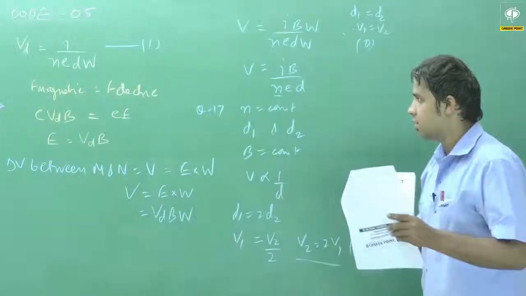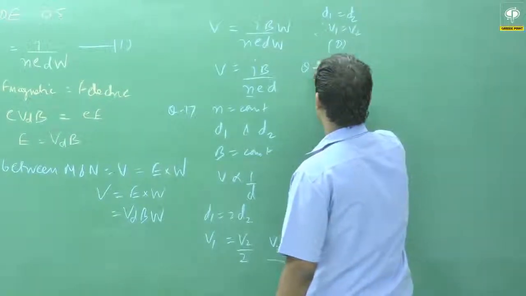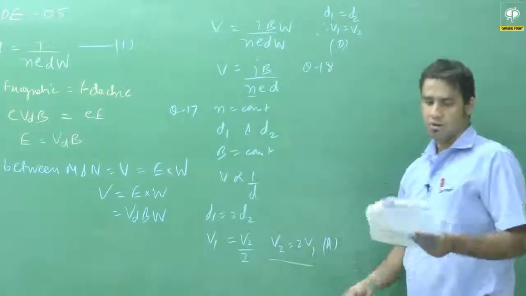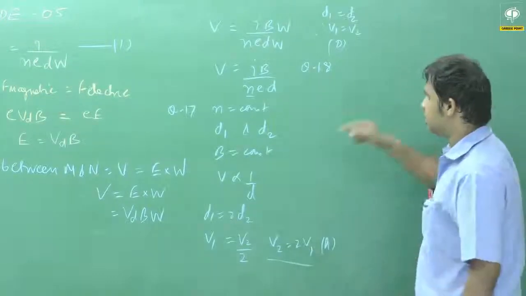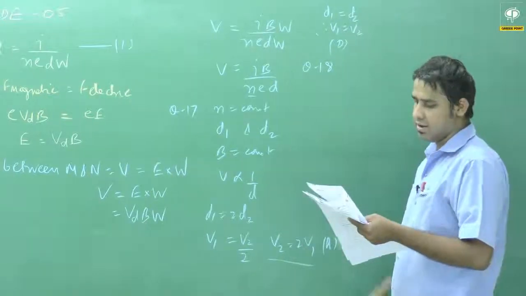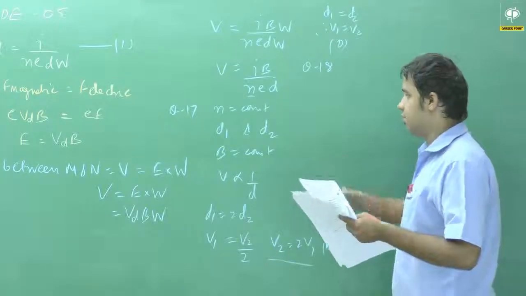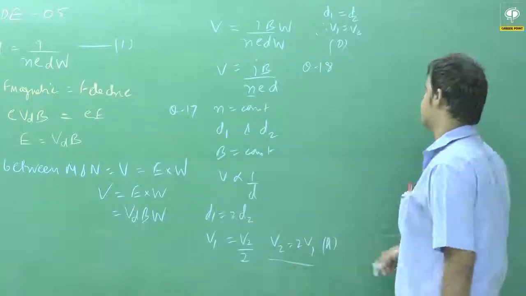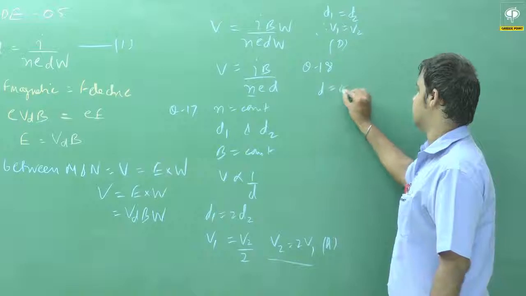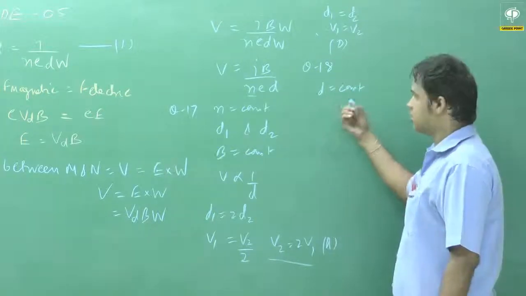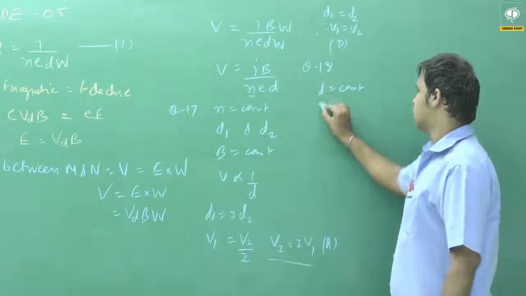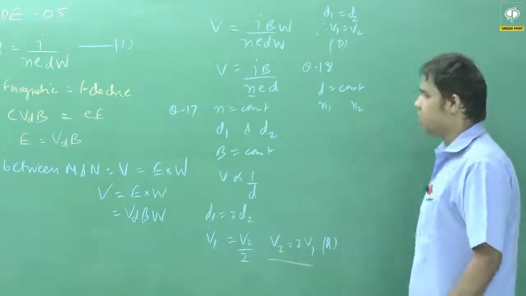This paragraph also has one more question, that is question number 18. So let's talk about question number 18. In question number 18, these two different strips have same length, same width, same thickness, but the materials are different. So this time D is constant, D is not variable. This time width is constant, but N is not constant. This time N1 and N2 are two different values.